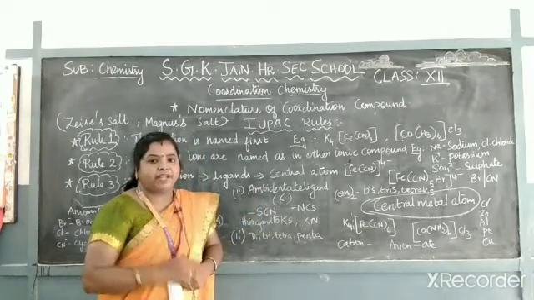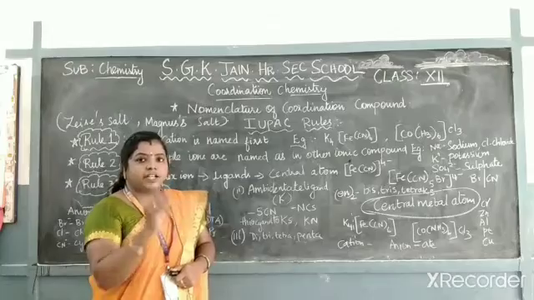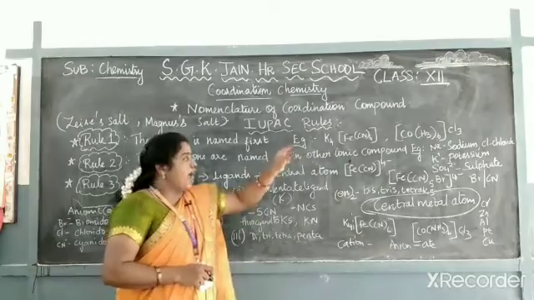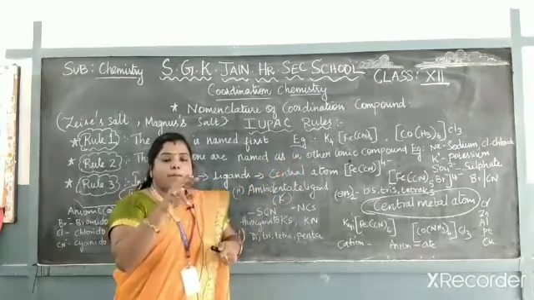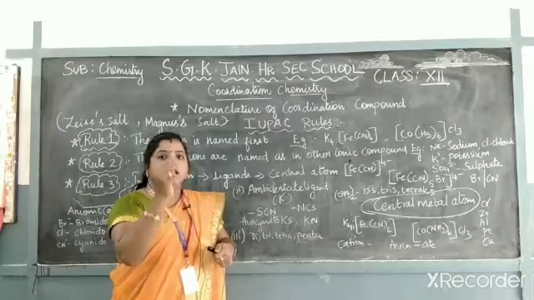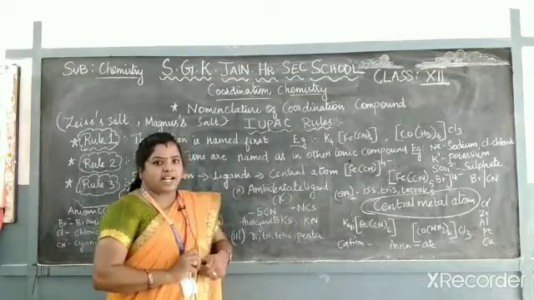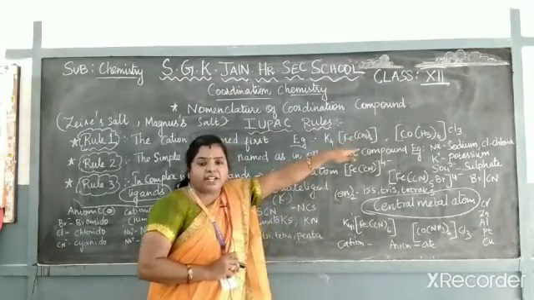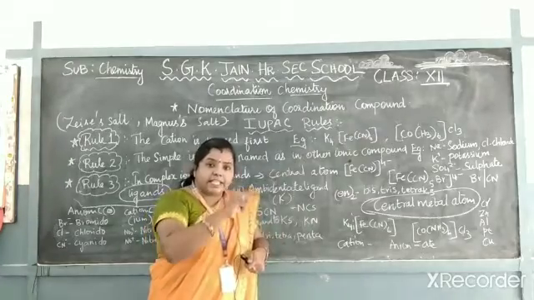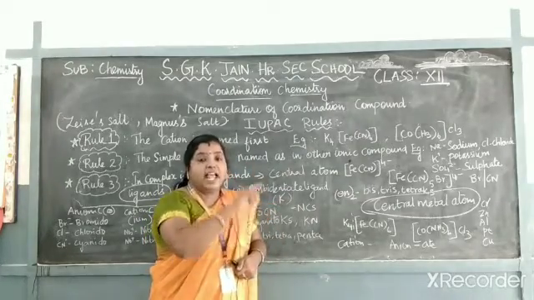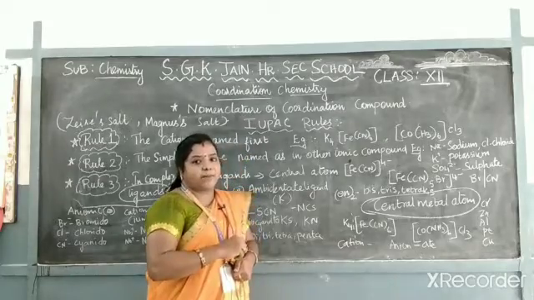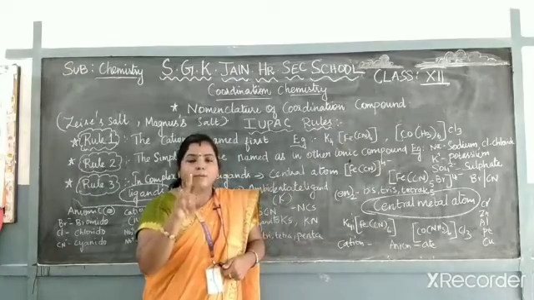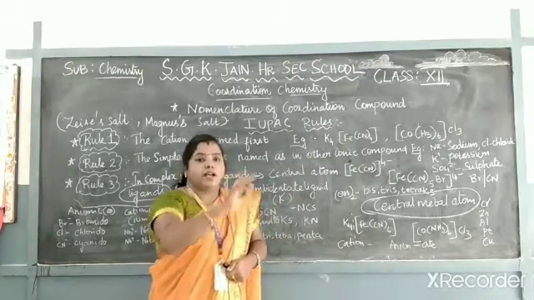What is the meaning of ambidentate ligand? Ambidentate ligand means the ligand is bonded with the central metal atom, isn't it? So ambidentate ligands are those where both atoms in the ligand have the possibility to bond with the central metal atom. See here, Fe is bonded with CN. If cyanide is an ambidentate ligand, the C can be bonded with the Fe, and there is a possibility for N as well. You can write it as NC also. So there are two ways, two atoms that have the possibility to bond with the central metal atom.